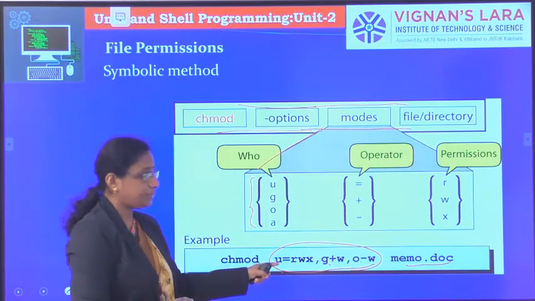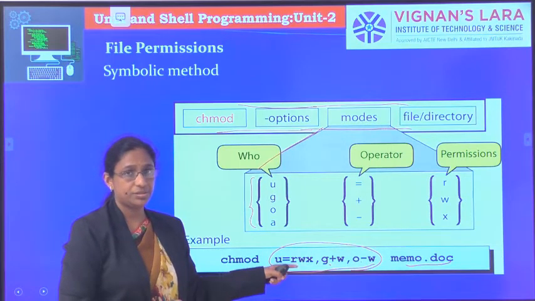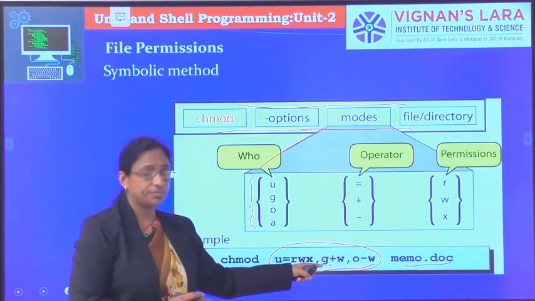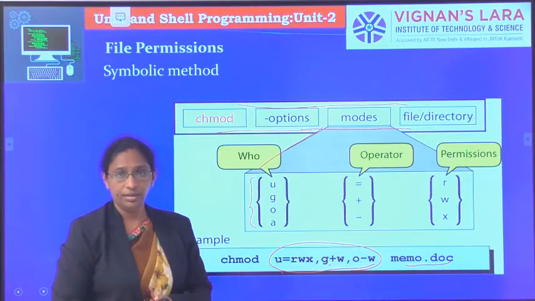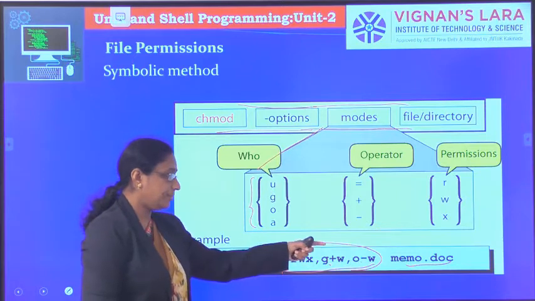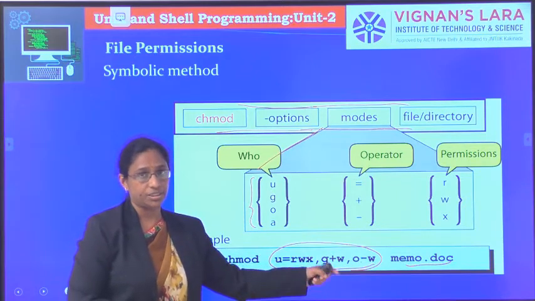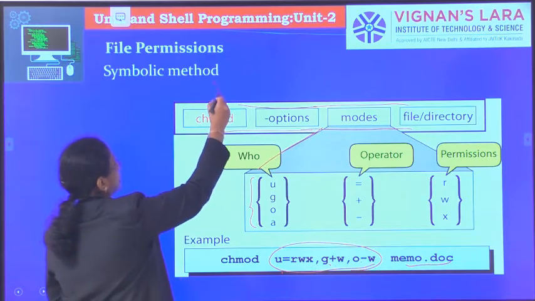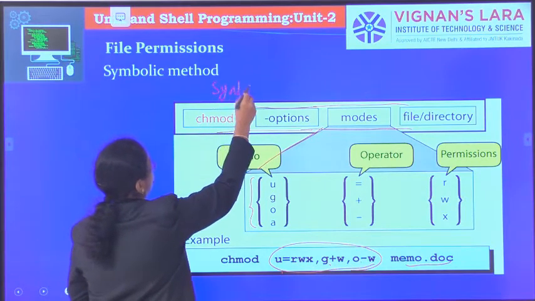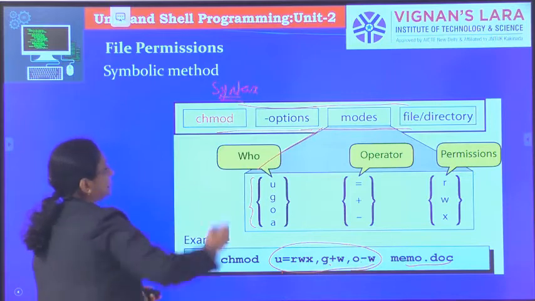So users are given all three permissions: read, write, execute. Groups are given the write permission, and others are removed with the write permission, for the file memo.doc. This is the syntax of your symbolic mode.